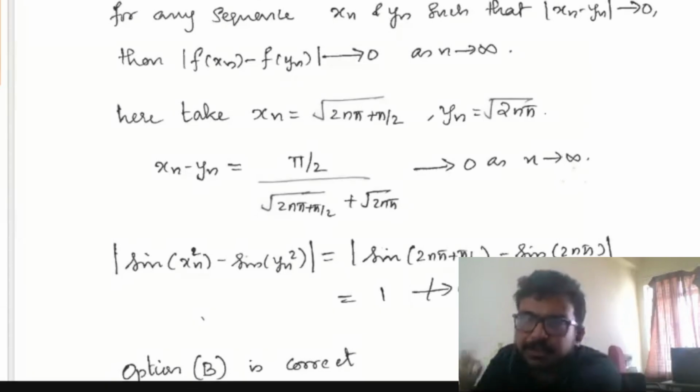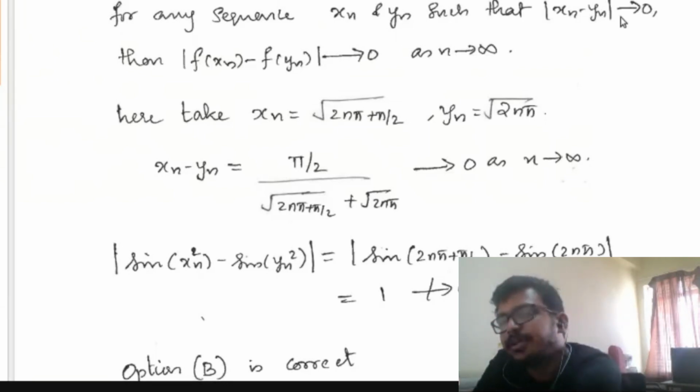Here I take xn equal to square root of 2n pi plus pi by 2 and yn as square root of 2n pi.